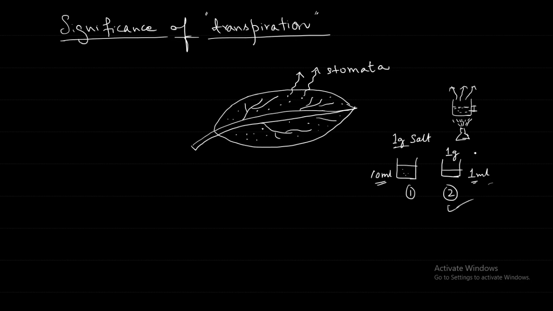So here now what is happening is, from the leaf, because of transpiration, water escaped in the form of water vapor. So first thing what happened is transpiration. Okay, from where? Stomata. So what happened? Concentration of water became less, okay, in the leaf.